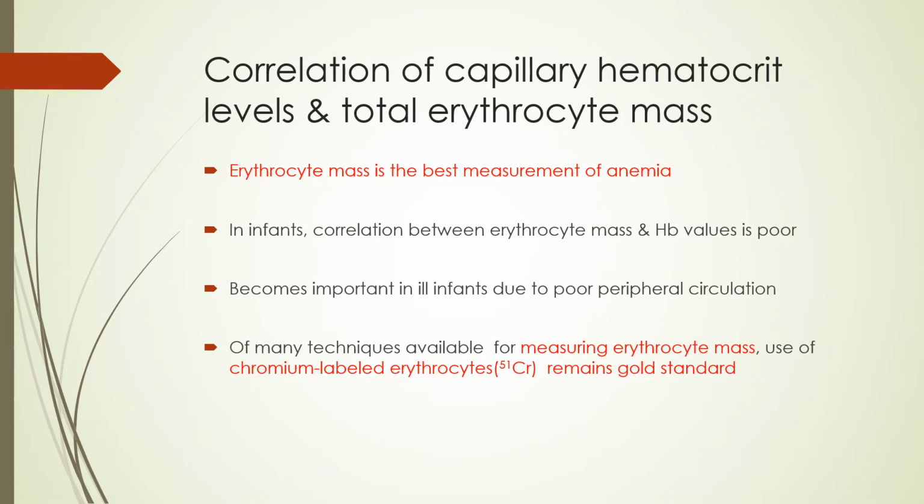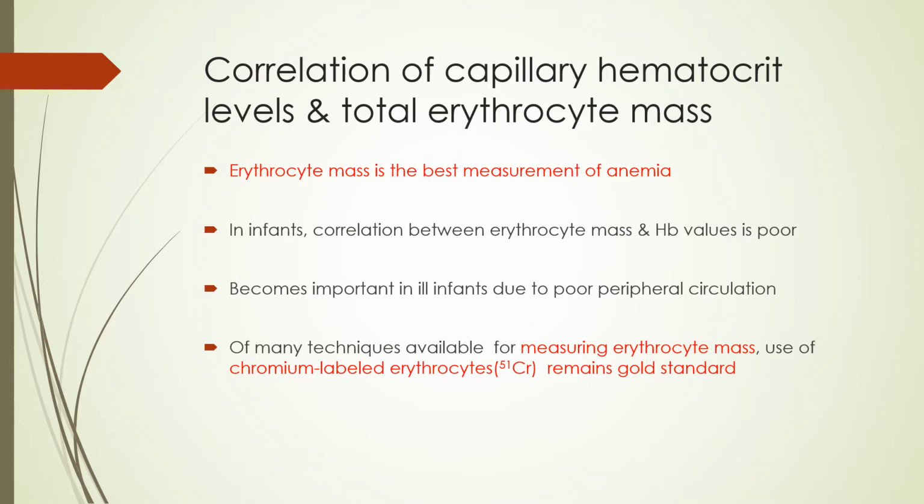Another important and interesting point: is there any correlation of capillary hematocrit levels and total erythrocyte mass? As we see in adults, there is a linear correlation between the two, meaning the capillary hematocrit level will correlate very well with the total erythrocyte mass. And you know, erythrocyte mass is the best measurement of anemia. But to my surprise, in infants the correlation between the erythrocyte mass and hemoglobin values is poor, and it becomes important in ill infants due to poor peripheral circulation.